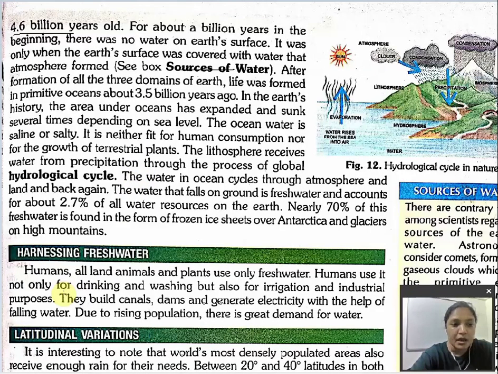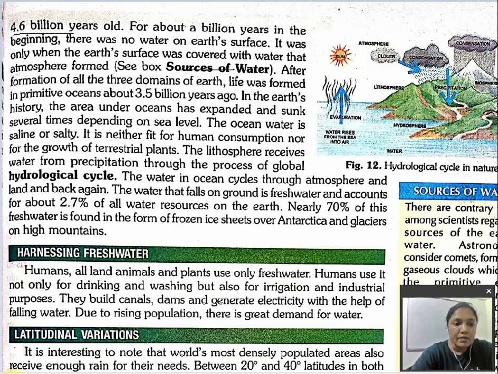In the earth's history, the area under oceans has expanded and sunk several times depending on sea level. The ocean water is saline or salty. What do we come to know here? That ocean water is very salty. Saline means salty. It is neither fit for human consumption nor for the growth of terrestrial plants. It means we cannot directly use ocean water for drinking, nor for the growth of plants.